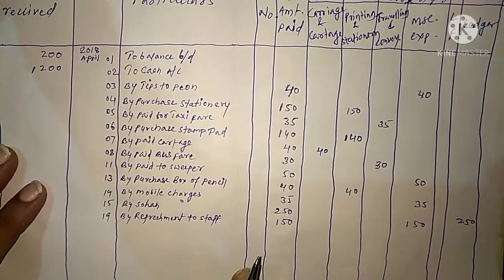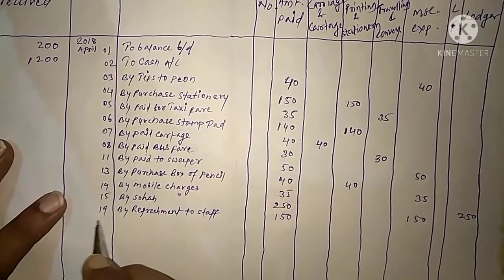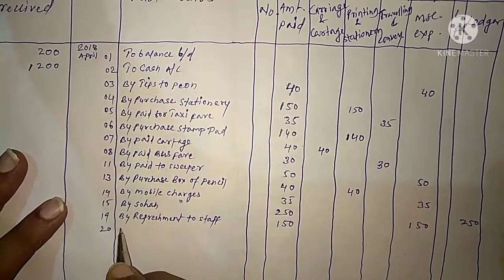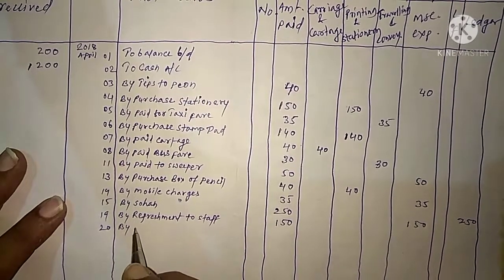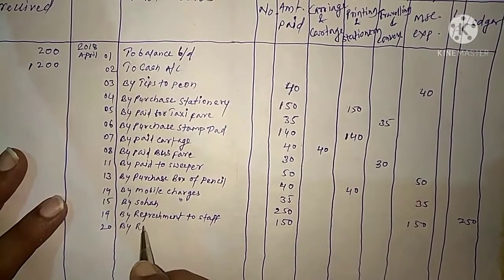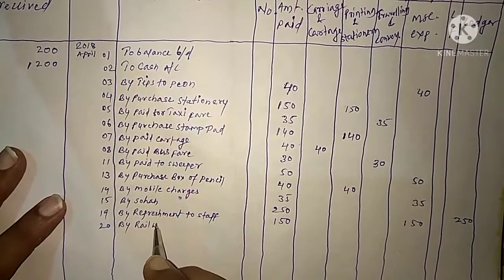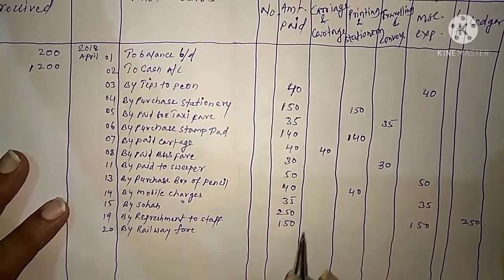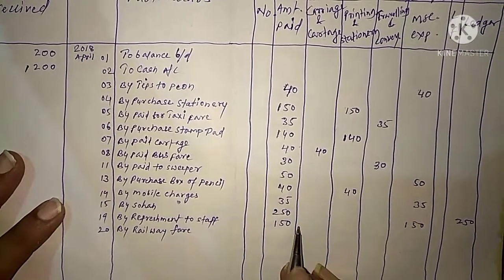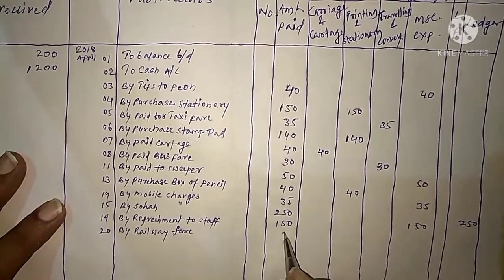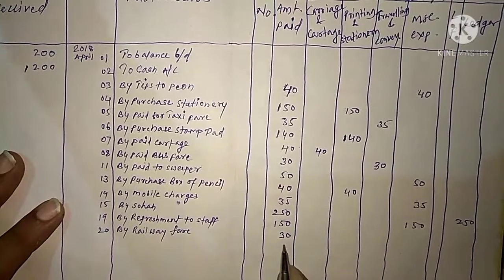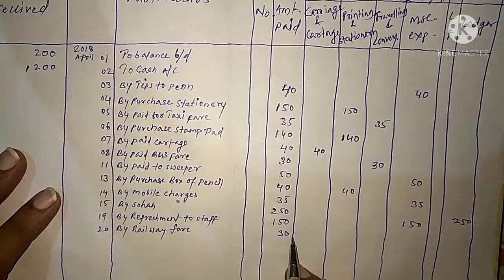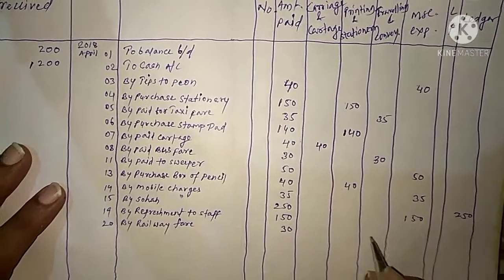And now the transaction on 20, paid railway fare, that is 30 rupees. This 30 rupees we have to transfer to the related accounting head, that is traveling and conveyance.